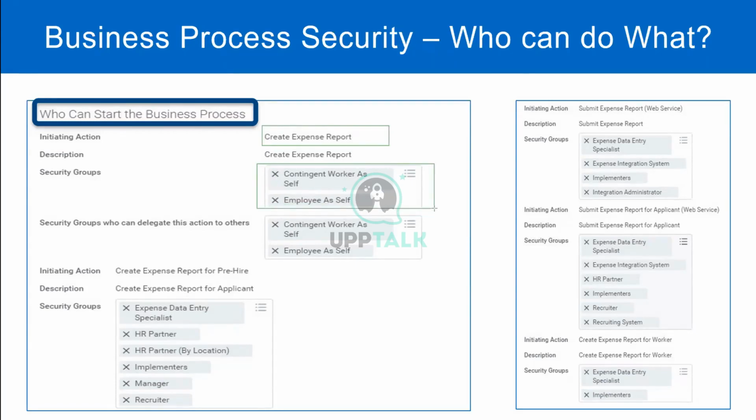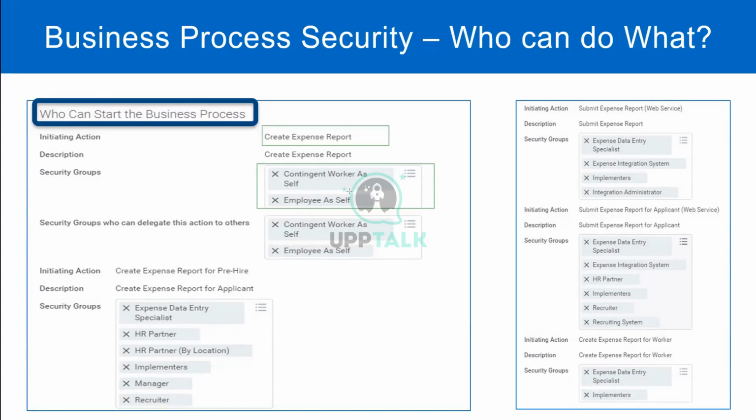But see, what kinds of security groups are these? Contingent worker is self, employee is self. Is it role-based, user-based, or process maintained? Process maintained, right. It's a process maintained security group. There we saw examples like As Self and All Workers. Those are the two examples.